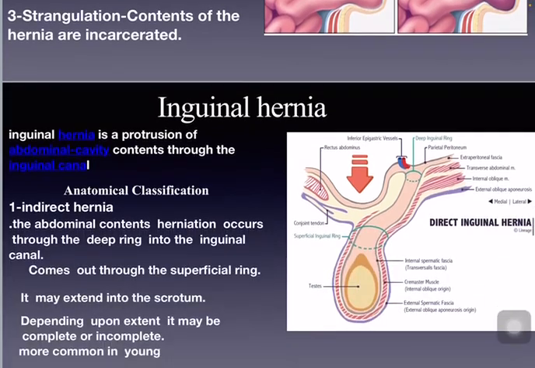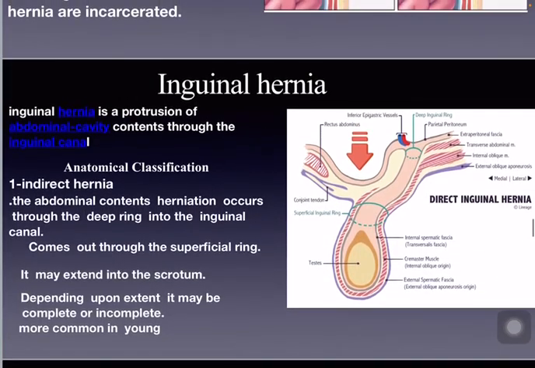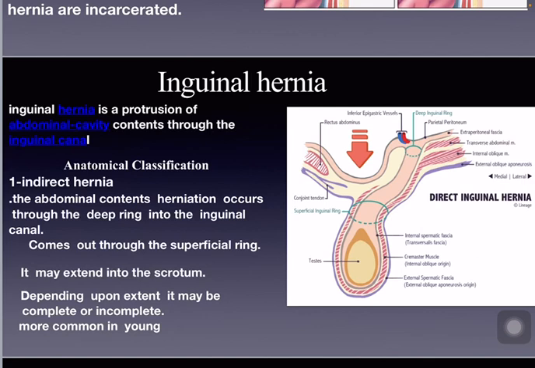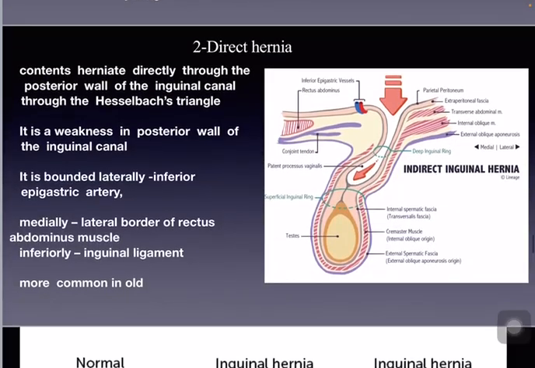Inguinal hernia. It is a protrusion of the abdominal cavity contents through the inguinal canal. The anatomical classification we will discuss here. The first one is indirect hernia. The abdominal contents herniate through the deep ring into the inguinal canal. It comes out through the superficial ring. It may extend into the scrotum. Depending upon extent, it may be complete or incomplete. It is more common in young.